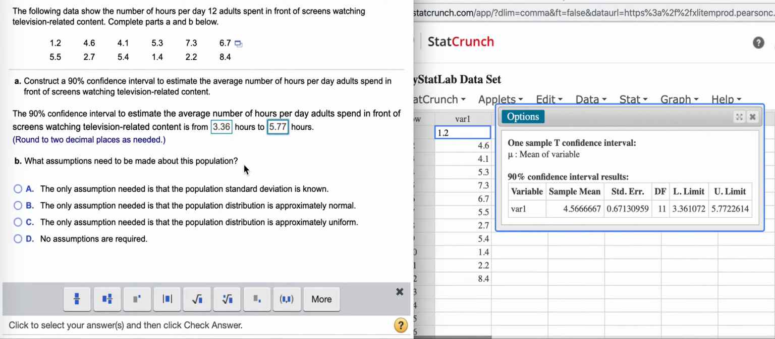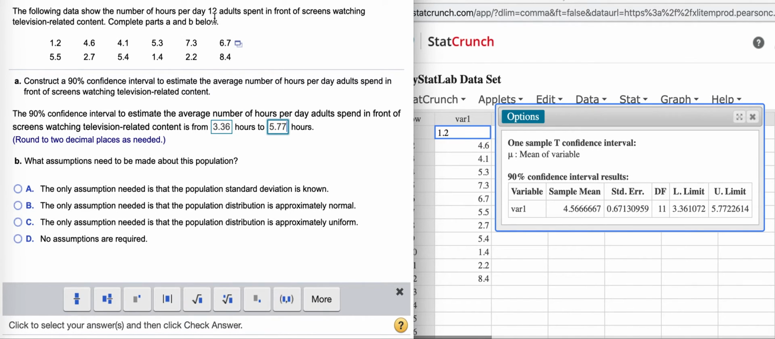Well, when we're conducting such a test, we need a simple random sample, and we need X bar, the sample mean, to be normally distributed. And there's two ways that we can get that normality. One, the population that we're sampling from is normal. And the second is we have a large enough sample, n greater than 30, that we can use the central limit theorem to assure us that X bar would be approximately normal. In this case, our sample size is 12.